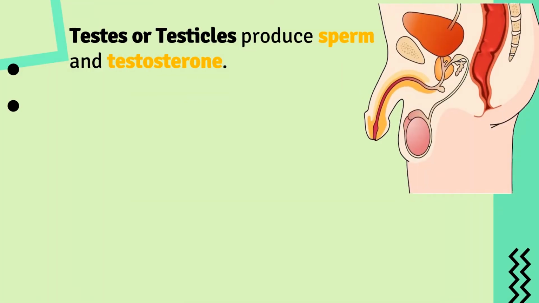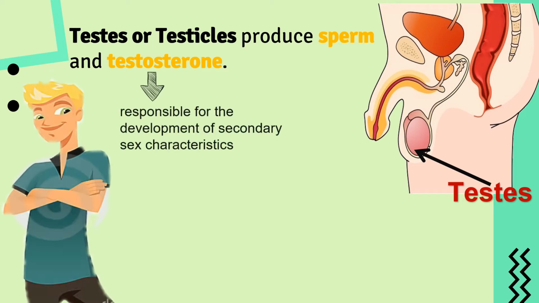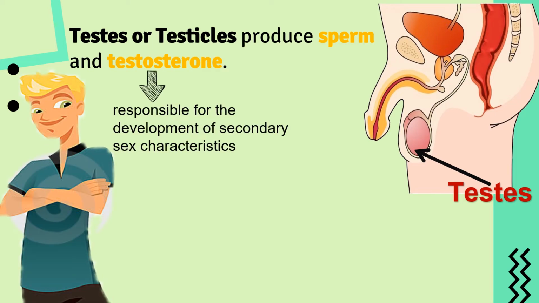Start with the testes or testicles, which produce sperm and testosterone. These two chemicals that the testicles produce are very important. Why? Because testosterone is responsible for the development of secondary sex characteristics for males.